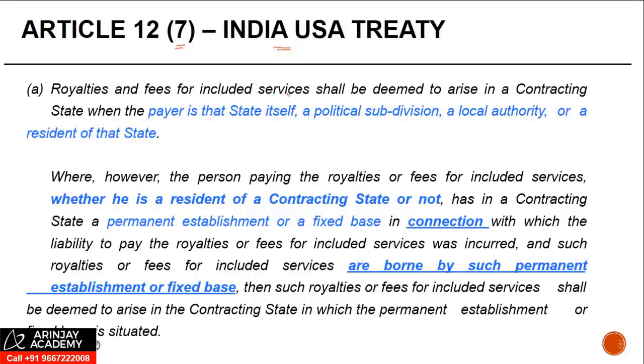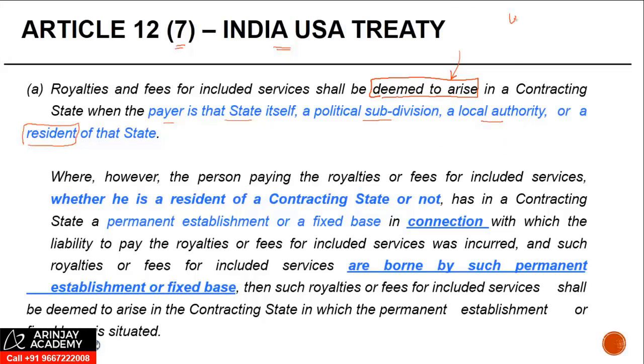Royalty and fee for included services shall be deemed to arise, so what this means is that even if under the local or internationally acceptable rules this income would have arisen in some place, by virtue of this clause, it shall be deemed to arise in a contracting state where the payer is that state itself, a political subdivision, a local authority, or a resident of that state.